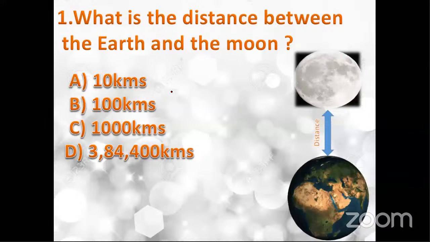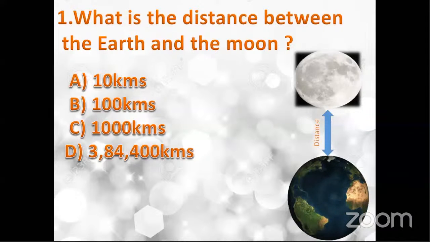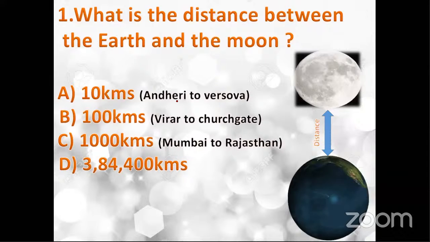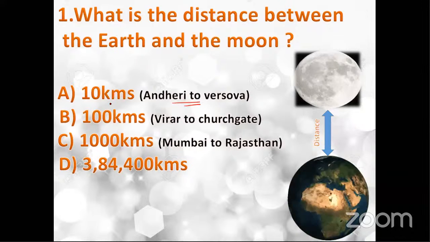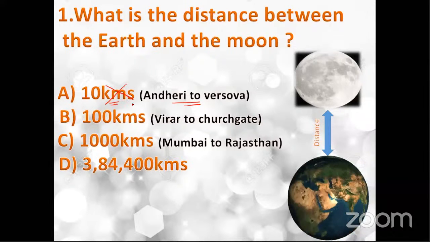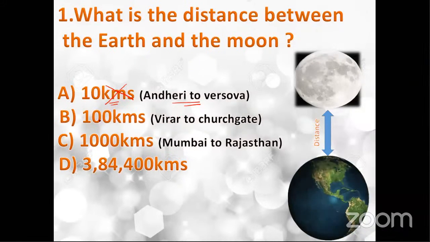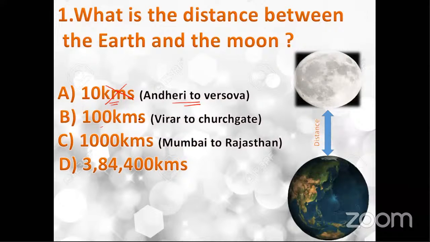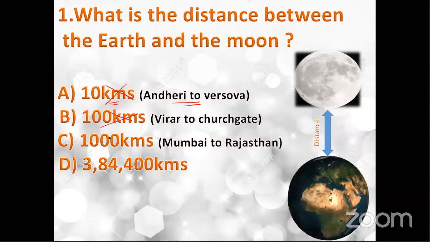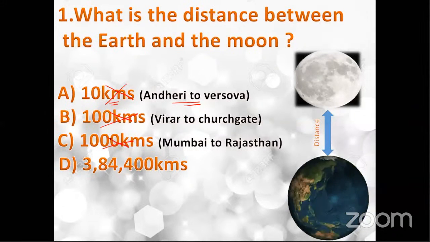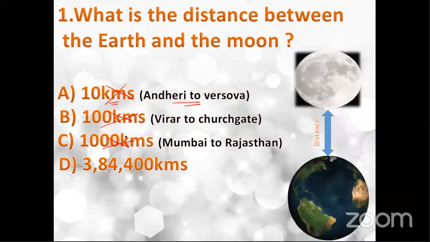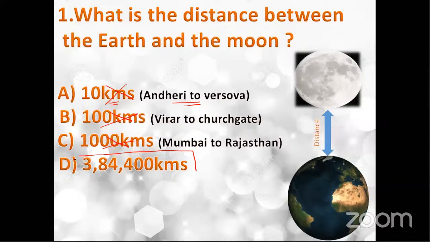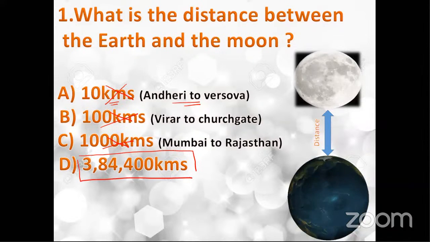So see here, we know that from Andheri to Warsaw, it is 10 kilometers. So we can easily eliminate this. We can say this cannot be the answer. From Virar to Churchgate, it is 100 kilometers. From Mumbai to Rajasthan, it is 1000 kilometers. So definitely after eliminating all these three options, we got the right answer as 3,84,400 kilometers. But same question.